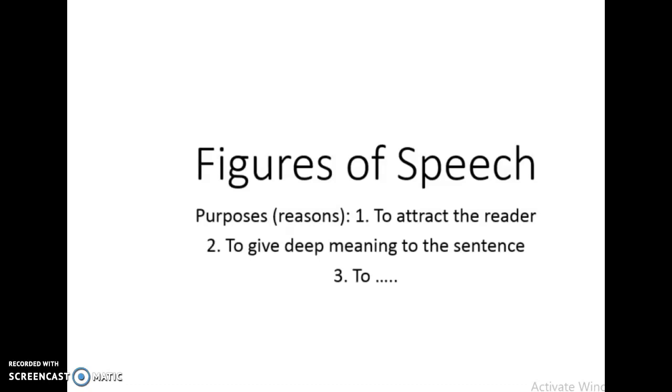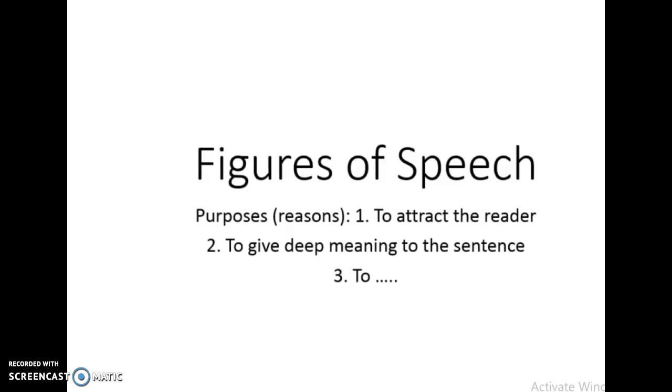Especially if we are describing something. And any writer can use them in his or her text. And while we are reading a text, we can find a simile, a metaphor, a personification. Why do writers use figures of speech?